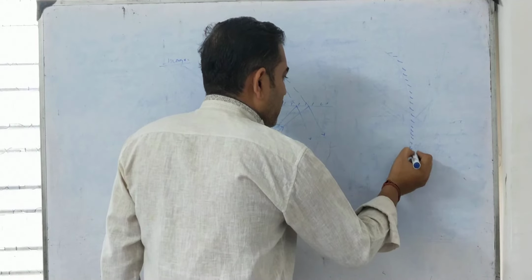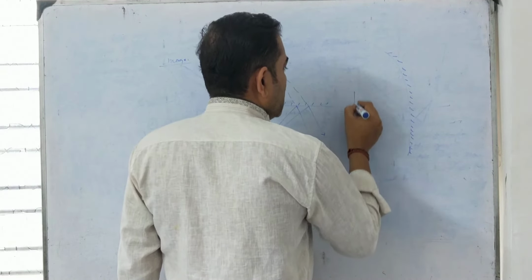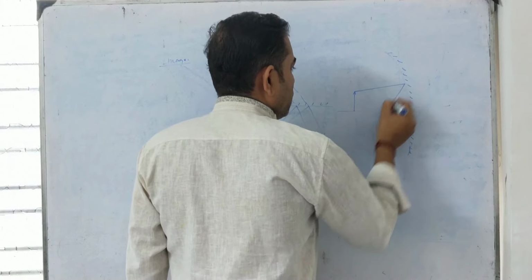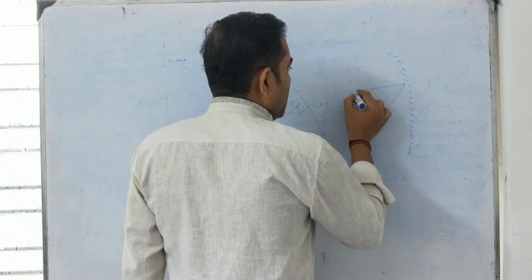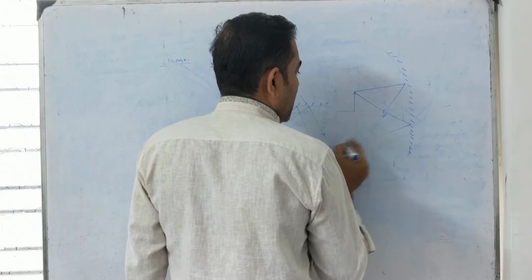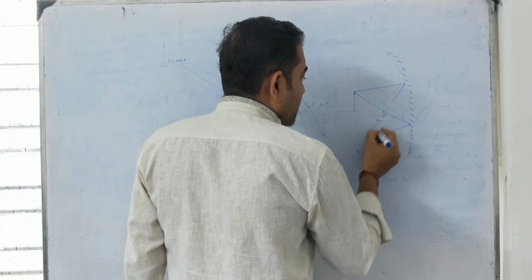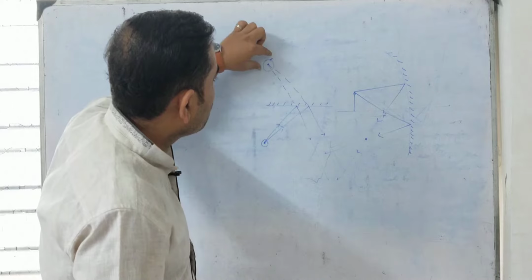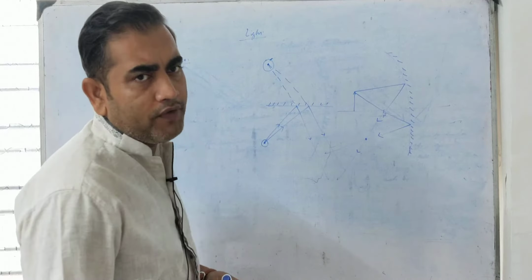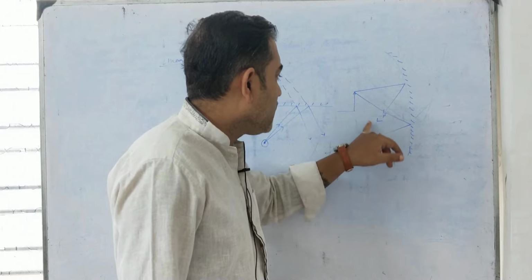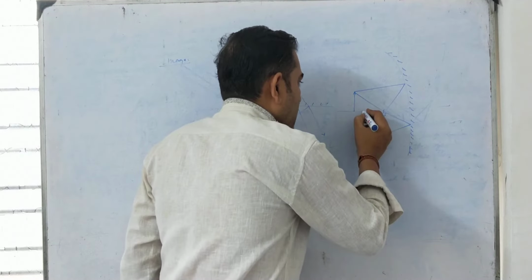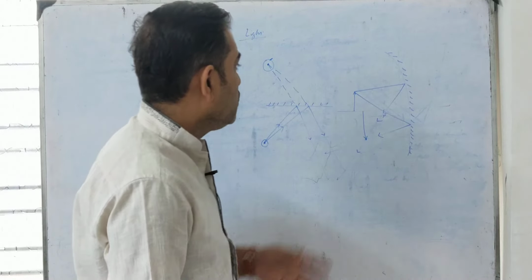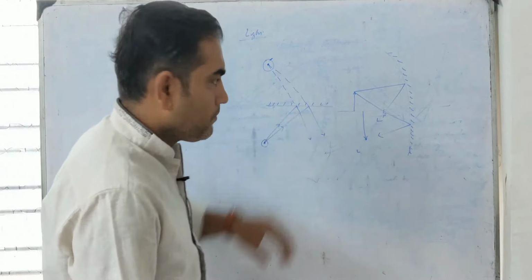So we will take an object in front of the mirror. Here a ray of light passes through the focus, and the other ray of light, which passes through the focus, becomes parallel. That means both rays of light meet at a point. In the first case, the rays of light appear to meet at a point, and then the image is said to be formed. And at this point, rays of light exactly meet at a point, and at this point the image is said to be formed. So that means we understood whenever rays of light from an object,